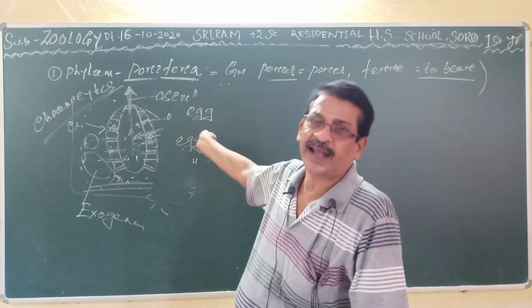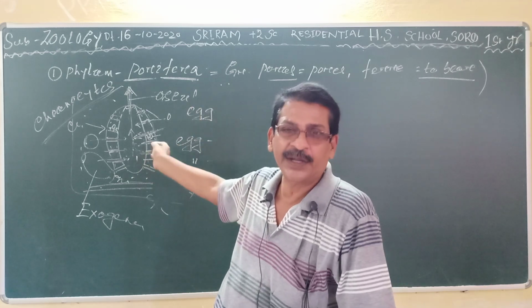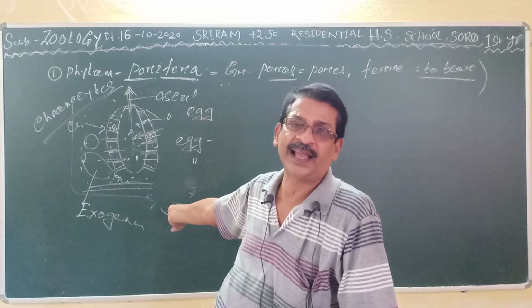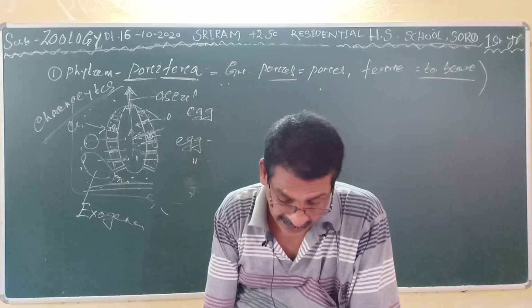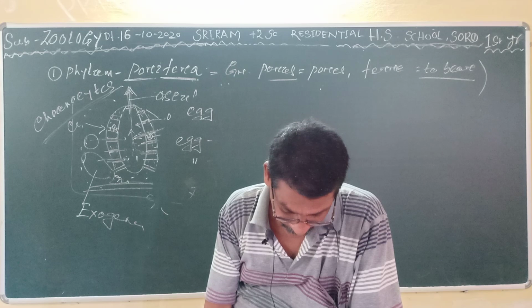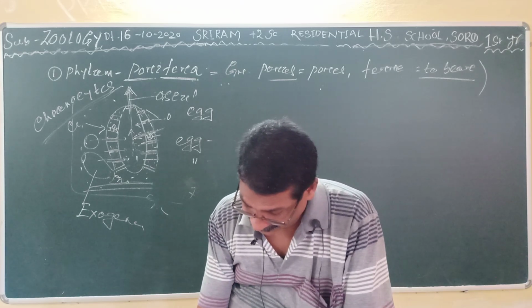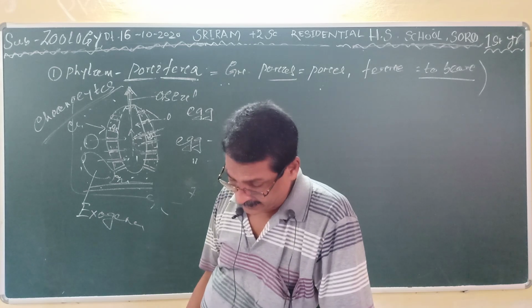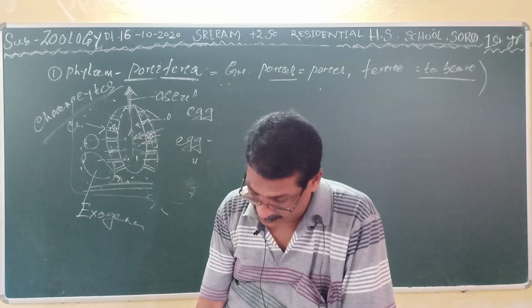They are of cellular grade of organization. They are sedentary in nature, most of them are asymmetrical, and they are attached to the ground. Here they contain a large number of